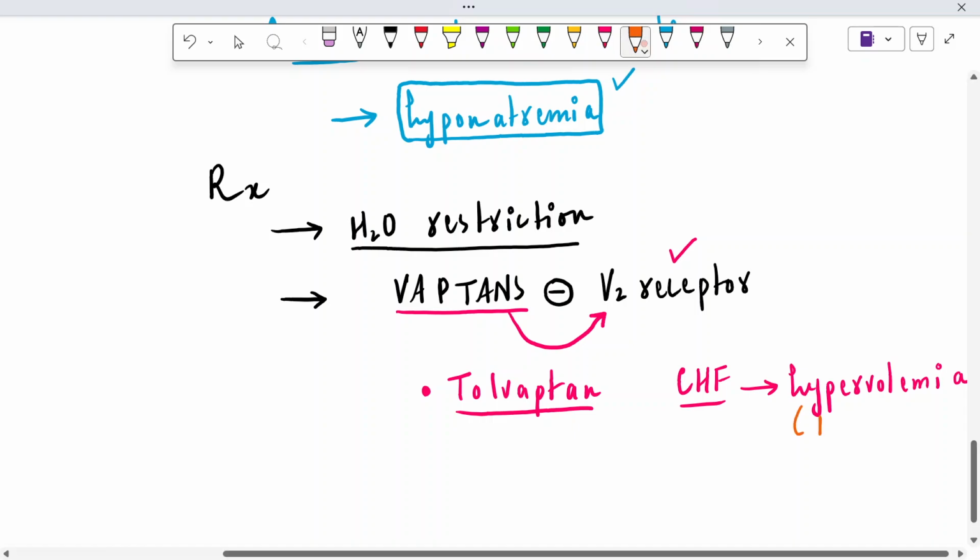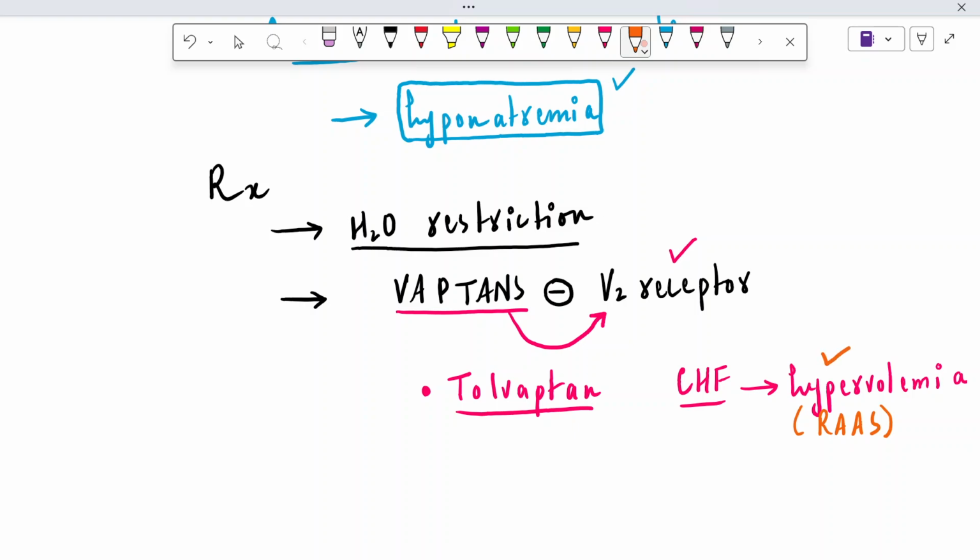Due to RAS activation, a large amount of aldosterone is released. It will cause reabsorption of sodium and water, but it will still lead to hypervolemia and hyponatremia. And this hyponatremia is again relative, right? Because of the large amount of water present inside the bloodstream.